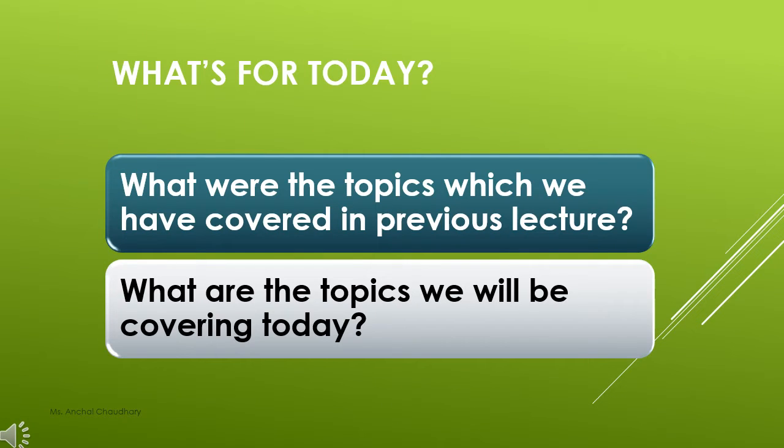So students, it's your lecture number 5 from unit 2. In previous lectures, we have covered the income from salaries with its theoretical and numerical perspective, and also in previous lecture we have covered the income from house property. So till now we have covered the theoretical portion from income from house property, and today we are going to start with the numerical portion from the HP. So let's get started.